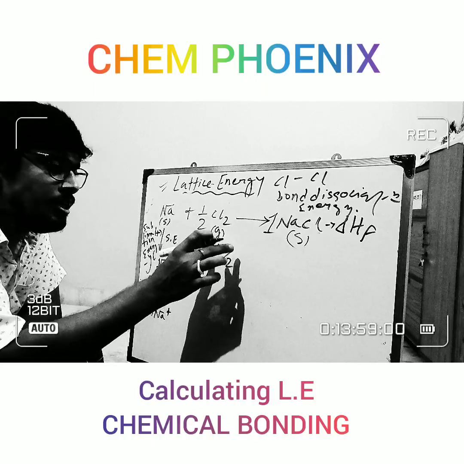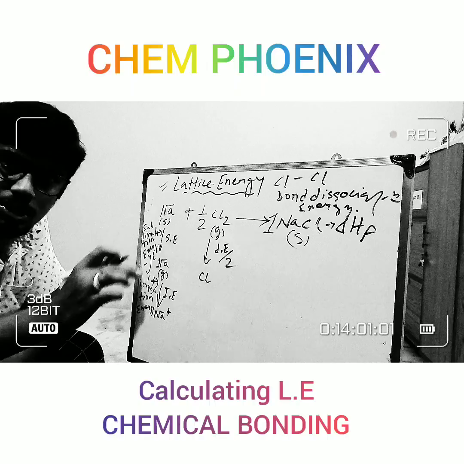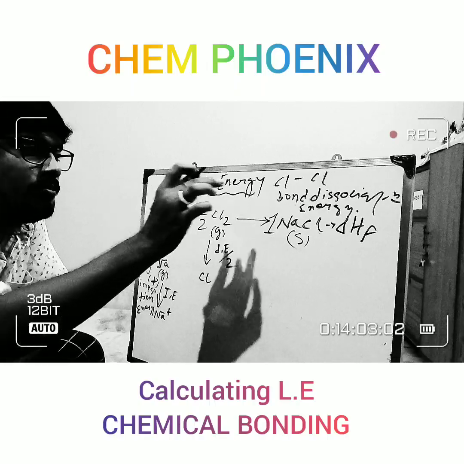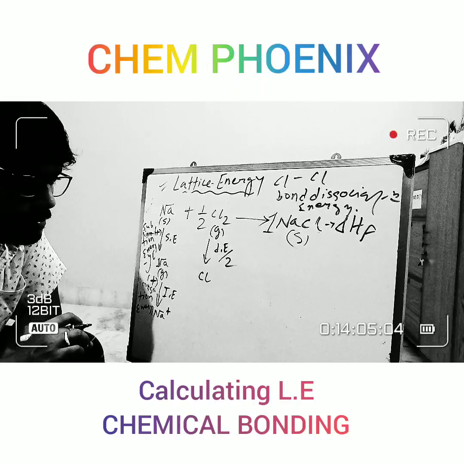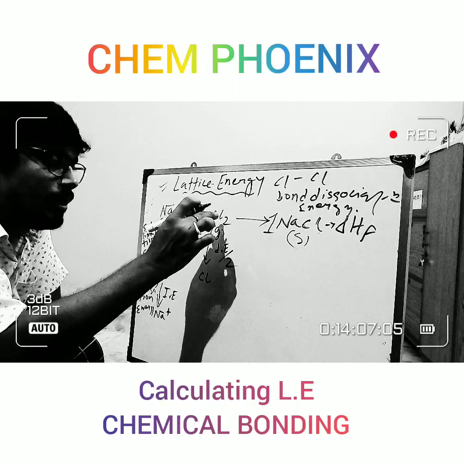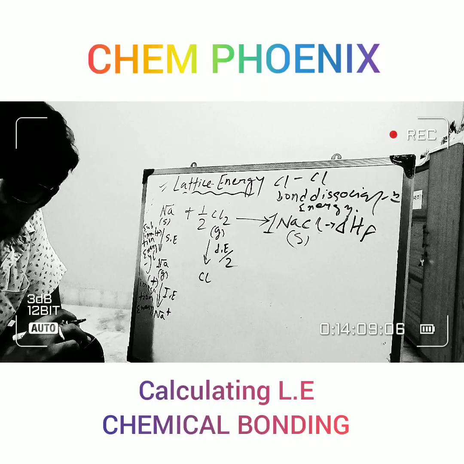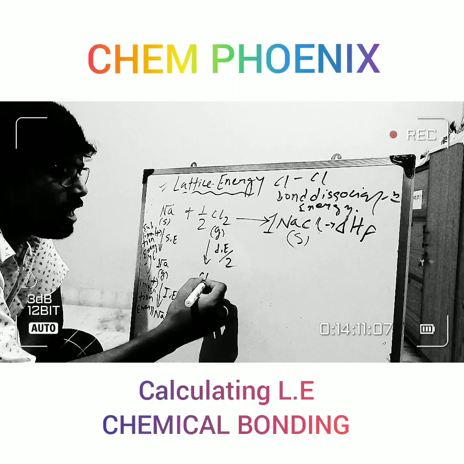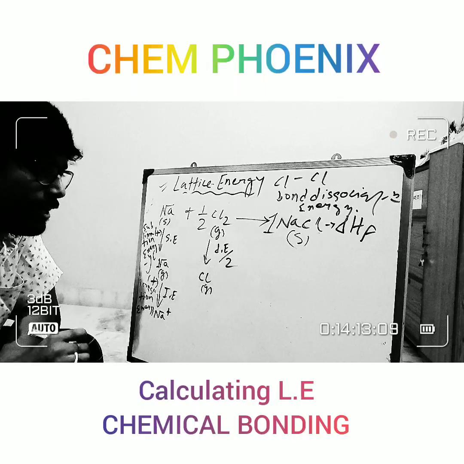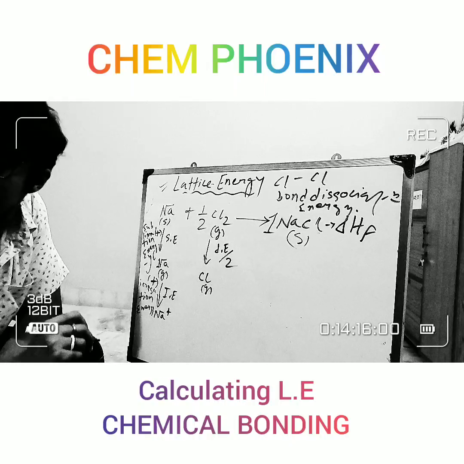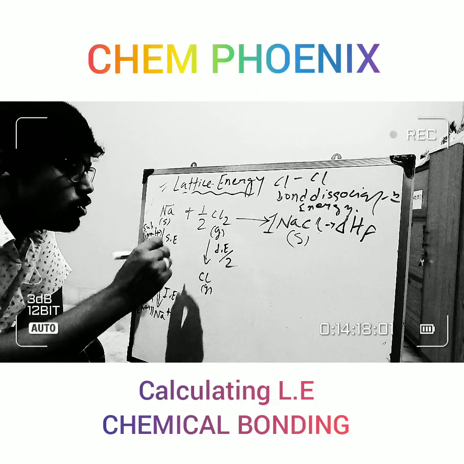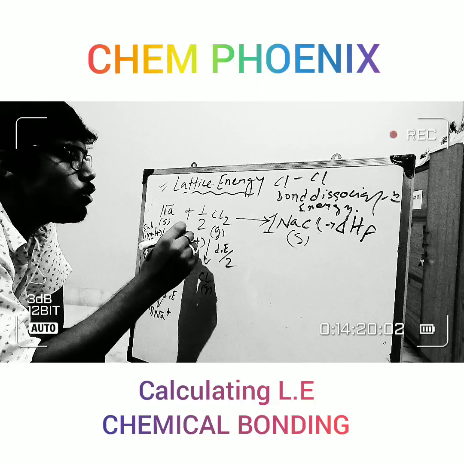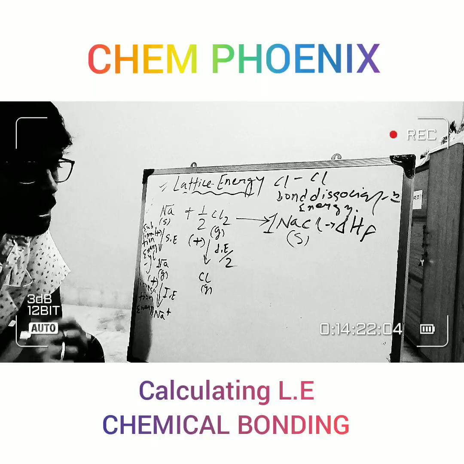An amount of energy is required to break the bond between the Cl, and Cl2 will convert into Cl, which is also in the gaseous state, right? And you have to provide this energy, so its sign will be in the positive form.